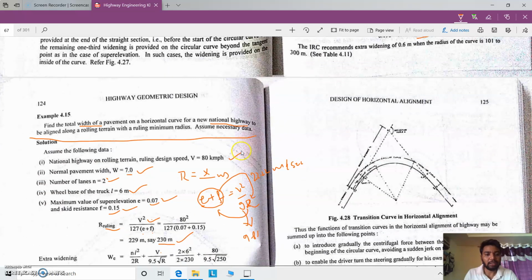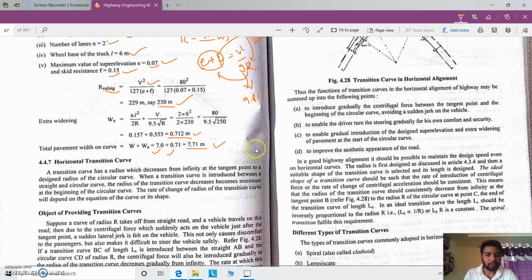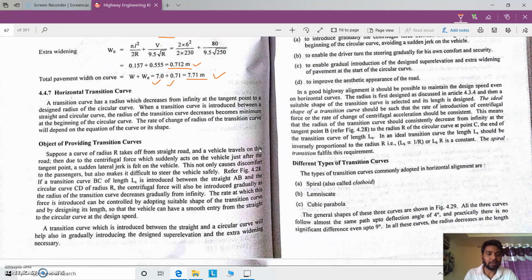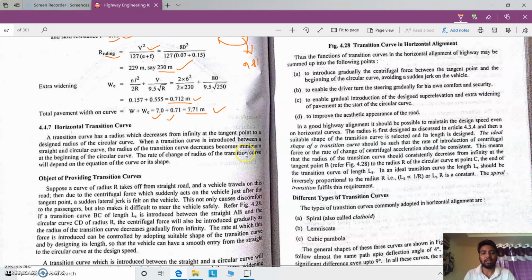And this completes the horizontal curve, right? And in the next class I will start with vertical curves, that is summit curves and valley curves. Once we complete the summit and valley curves, that will end the second module, right?